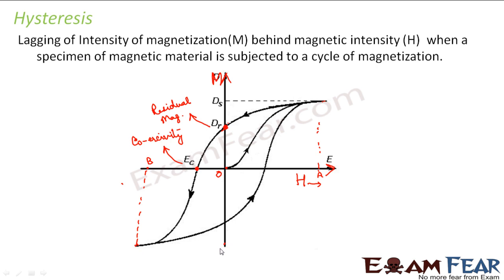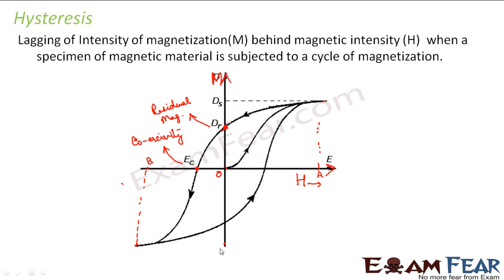So what do we see? As we increase the magnetic intensity from 0 to a maximum value, the magnetization also increases. When we start decreasing the magnetic intensity back to 0, the magnetization also decreases, but it does not become 0. It reaches a certain value which corresponds to residual magnetism. That means even though the magnetic intensity is reduced to 0, the sample still has some magnetization.